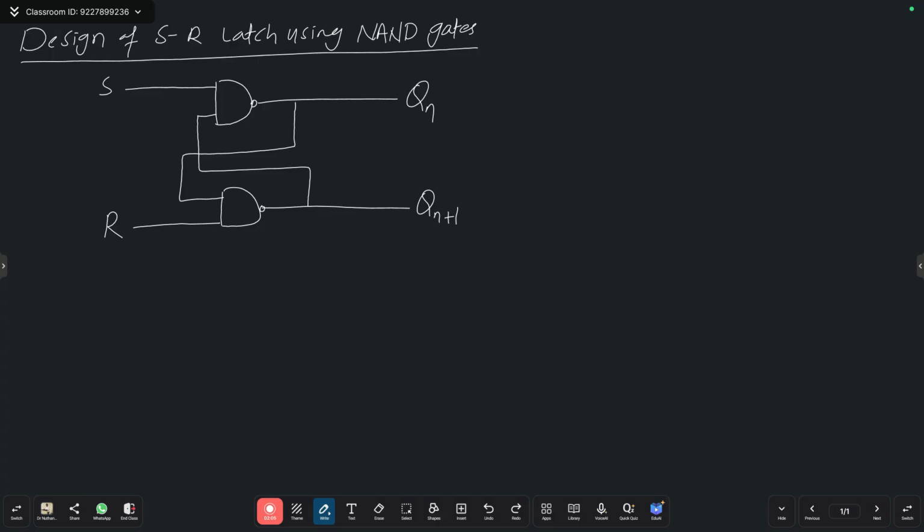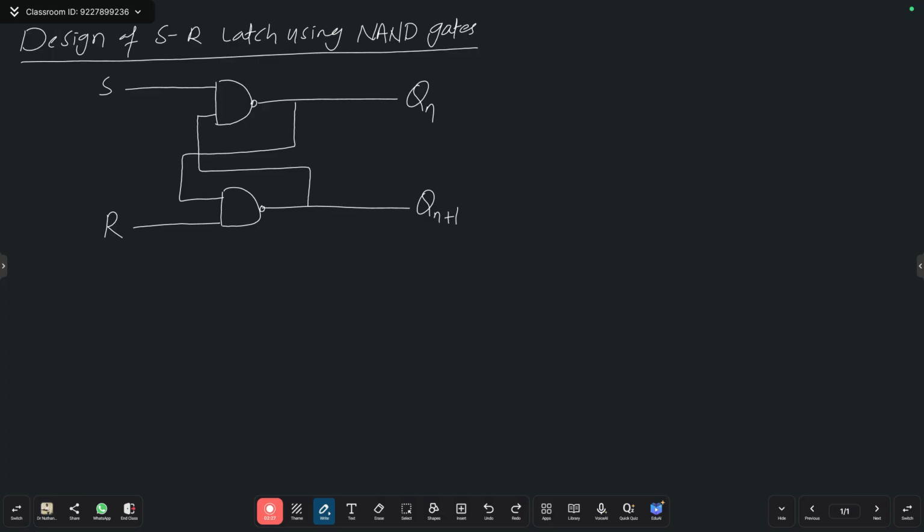So just observe previous class and this class. Just I replaced NOR gates with NAND gates. Same logic circuit I have taken. Only I have changed, in place of NOR gate I have taken NAND gates. And one more difference also you can observe.